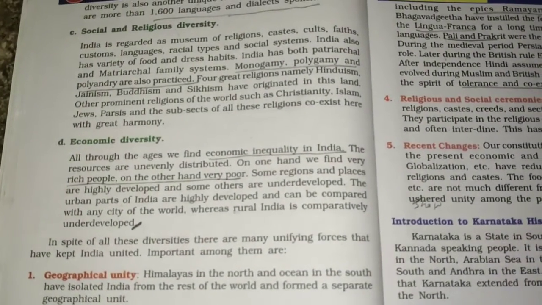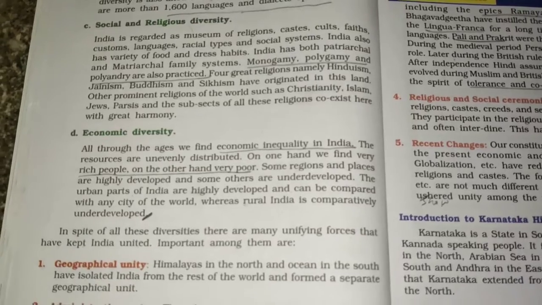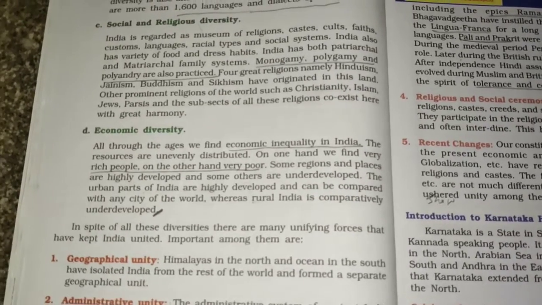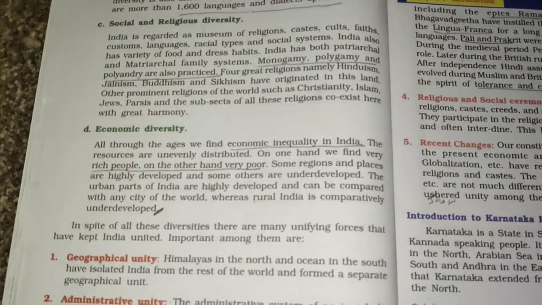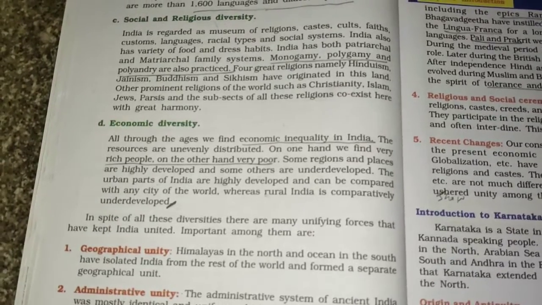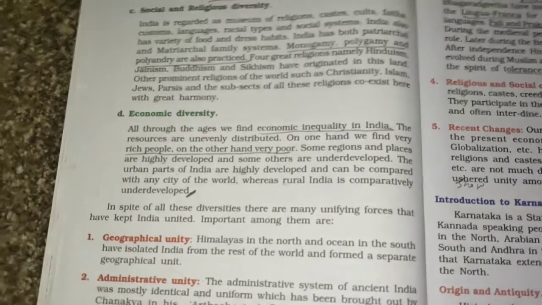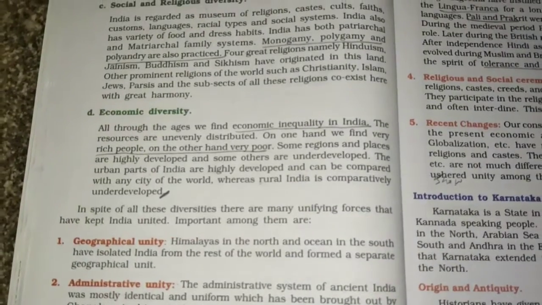Then four great religions, namely Hinduism, Jainism, Buddhism, and Sikhism, have originated in India. So Hinduism, you all know. Jainism by Mahavira, the Jains follow. Buddhism by the great Gautama. Sikhism, which the Punjabis follow, have originated here.